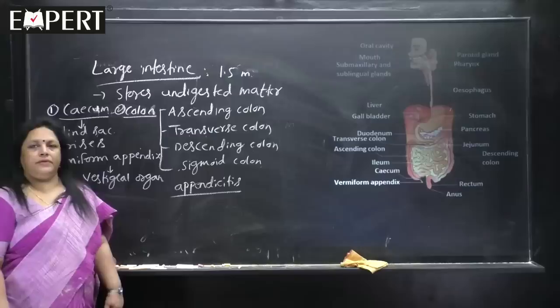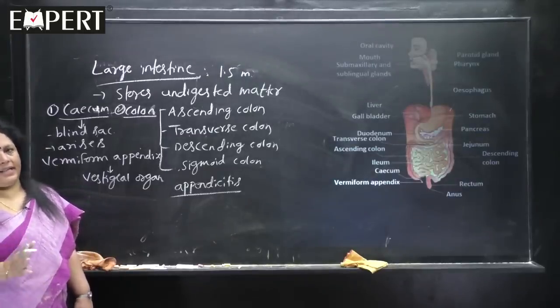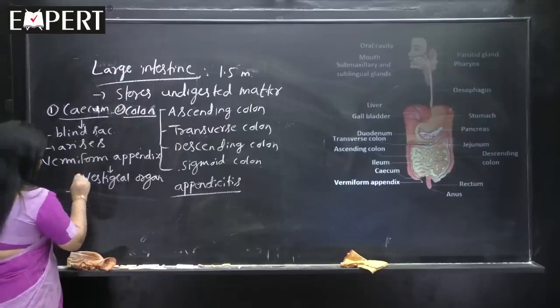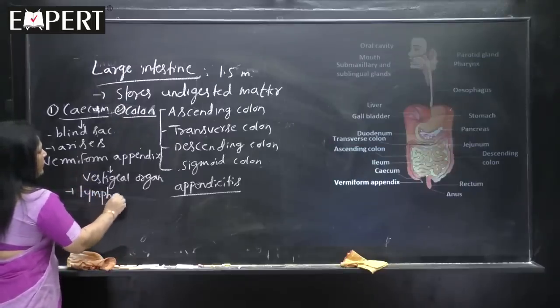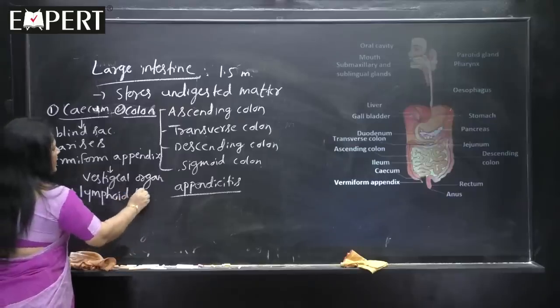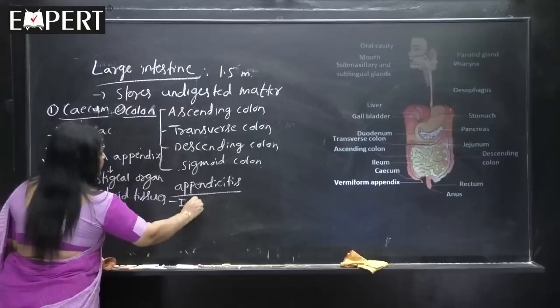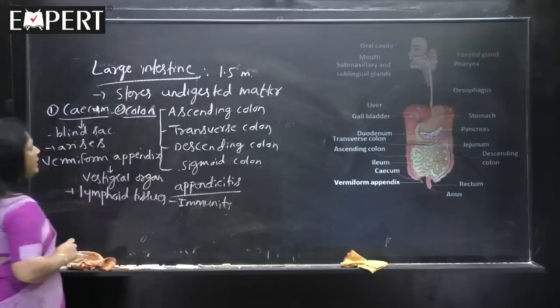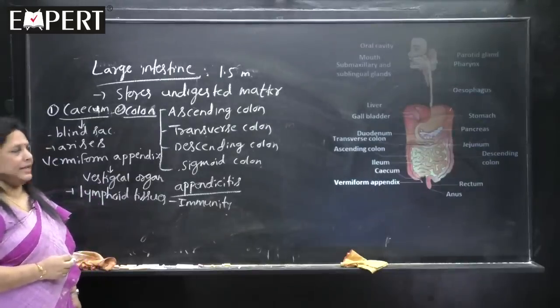Sometimes it will be life threatening if it is infected. So, that operation is conducted. Along with that, vermiform appendix also shows lymphoid tissue, which gives us immunity. See, that is the importance of vermiform appendix.